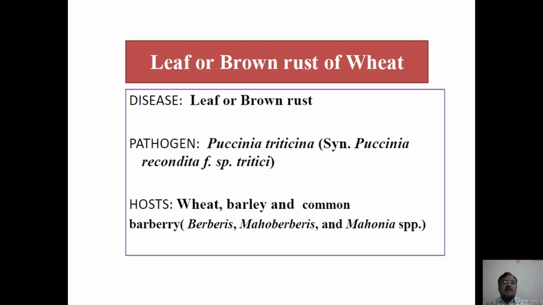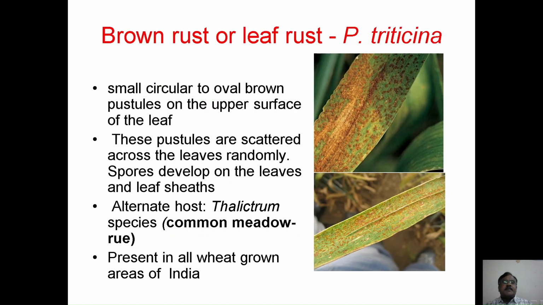And then the second important disease is wheat brown rust or leaf rust, which is caused by Puccinia triticina. Earlier it was named Puccinia recondita f. sp. tritici, which affects wheat, barberry, as well as other species of barberries, and produces small circular to oval brown rust pustules on the upper surface of the leaf. These pustules are scattered across the leaves randomly, and the spores develop on the leaves and leaf sheaths.